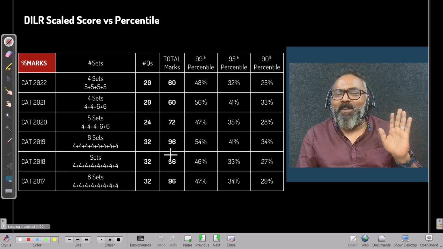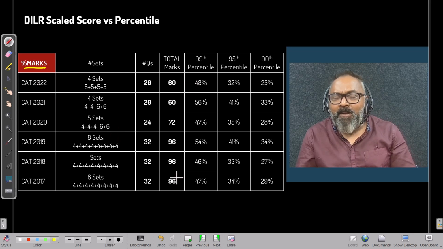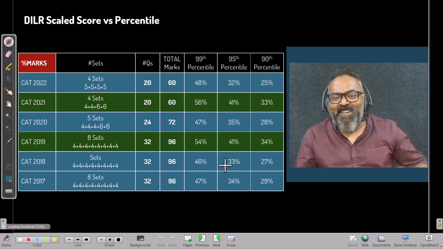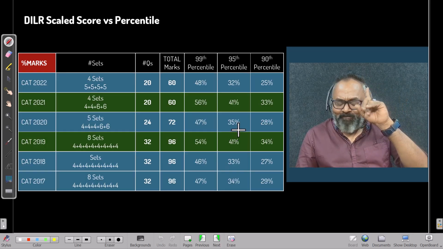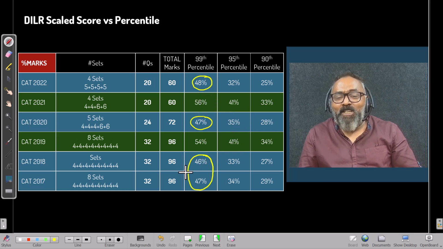So let's look at percentage marks. Maybe that will help. When I convert this into percentage, which is simply the marks divided by the total number of marks, we can see something. Sometimes we can see 48%, 47%, 46%, 47%. That's good. And sometimes the paper is slightly easy: 56% and 54%.